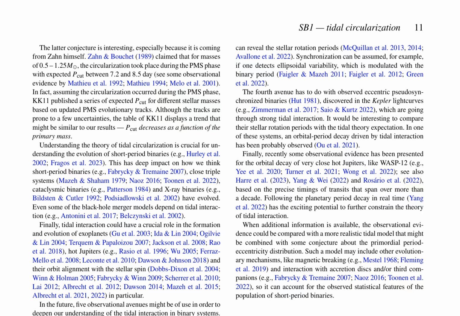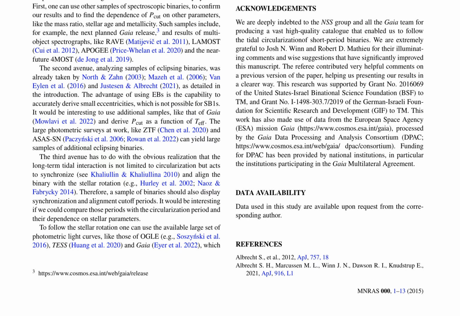It highlights the importance of tidal interaction in the formation and evolution of various types of binaries, including cataclysmic variables, X-ray binaries, and exoplanets. The authors discuss the significance of tidal interaction in the context of the observed statistical features of short-period binaries, emphasizing the need for a more realistic tidal model that accounts for other evolutionary mechanisms, such as magnetic braking and interactions with accretion disks and third companions.